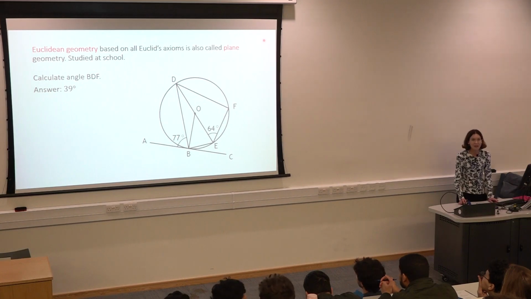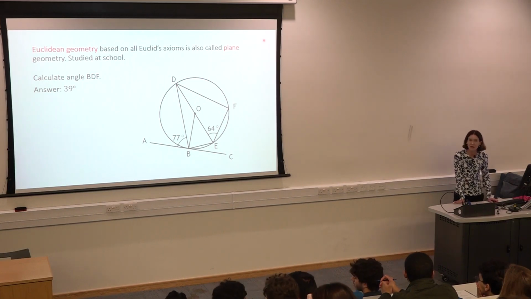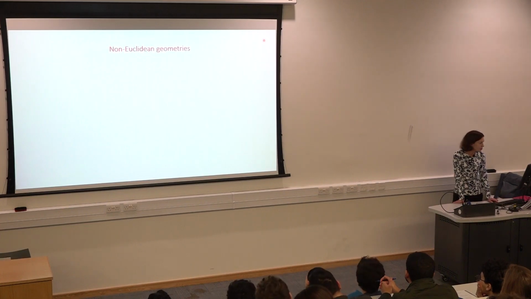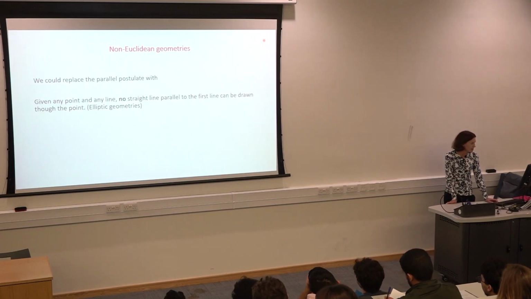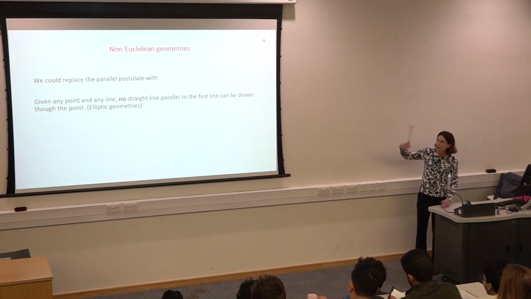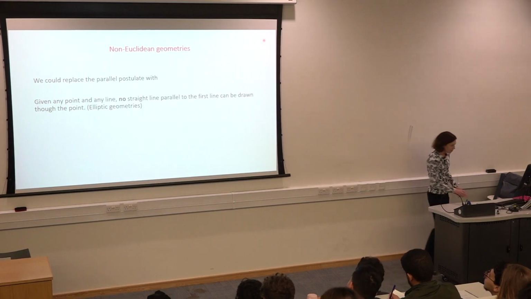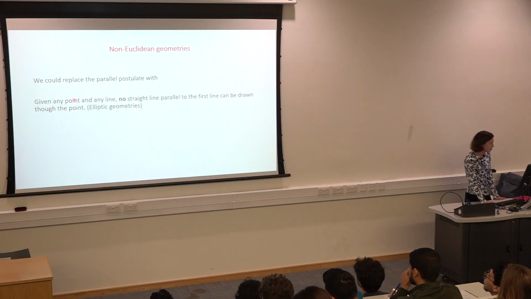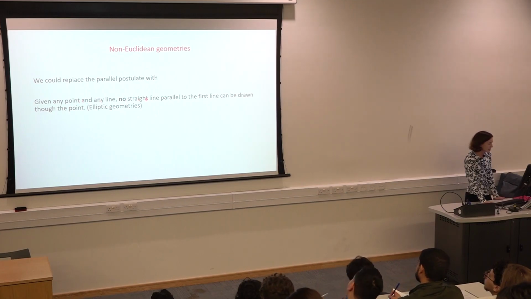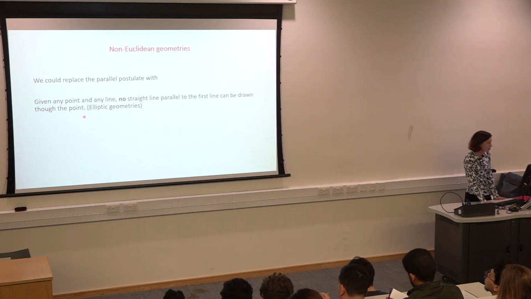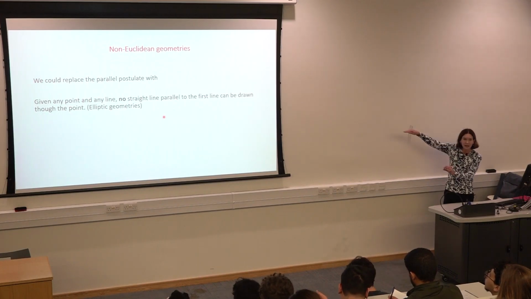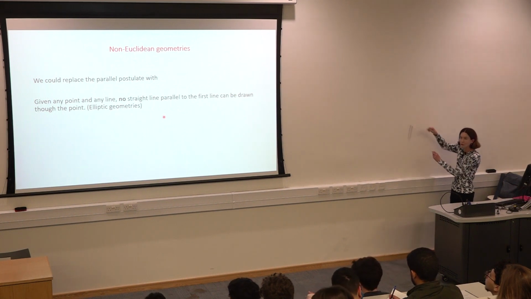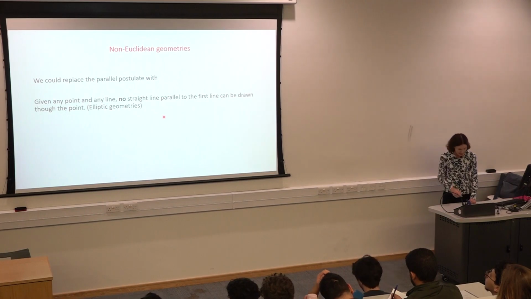Now let's look at what mathematics would look like if we assume that the parallel postulate is false. There are two ways that we could assume that the parallel postulate is false, and it can be proved that you must assume one or the other. One way that it could be false is this: given any point and any line, no straight line parallel to the first line can be drawn through the point. So if you've got a line and a point, you cannot draw a line through the point which, when you continue it forever, will never meet the first line.